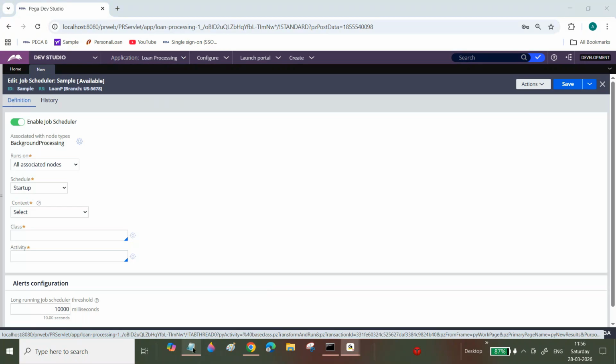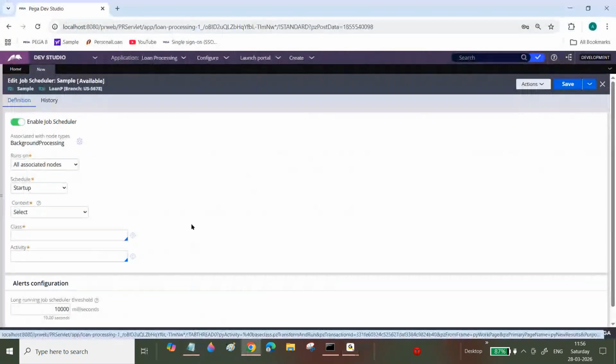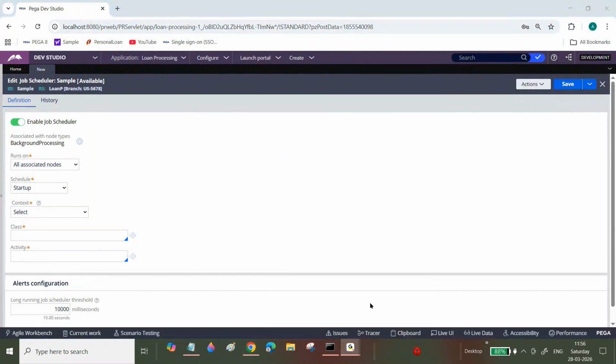Now come here, we will discuss. Previously, I think Vora, you asked, hey bro, is it possible to delete? Why do you want to delete? Why do you want it permanently? Because you don't want it to execute if someone mistakenly enables it. Then it will be an issue. For that purpose only, you asked.